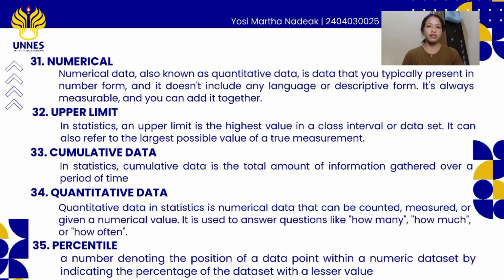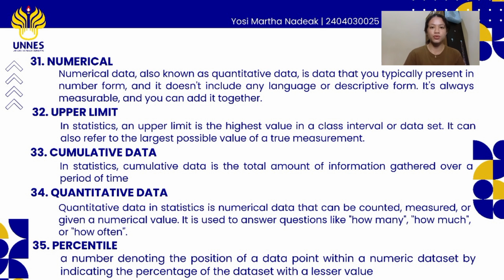The 31 is numerical. Numerical data, also known as quantitative data, is data that is typically presented in number form, and it doesn't include any language or descriptive form. It's always measurable and you can add it together.